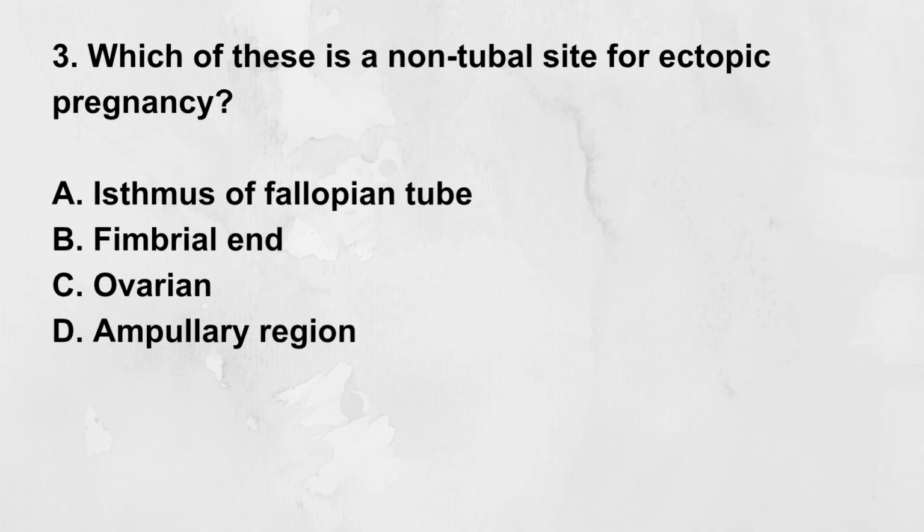Which of these is a non-tubal site for ectopic pregnancy? A. Isthmus of fallopian tube. B. Fimbrial end. C. Ovarian. D. Ampullary region. Correct answer: C. Ovarian. Ovarian ectopic pregnancy is a non-tubal site, unlike the others which are tubal sites.